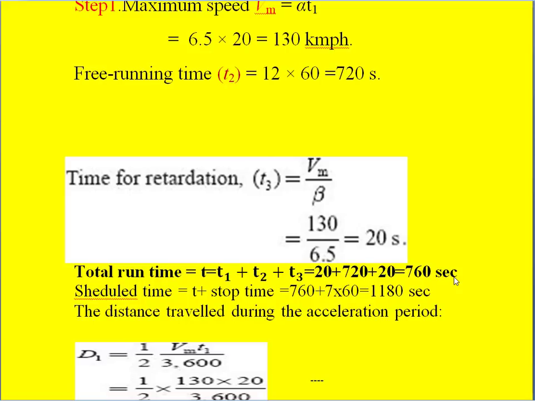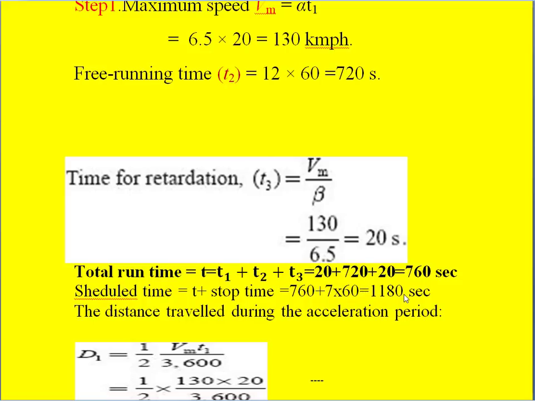So coming to the scheduled time, we have to add the stopping time to this actual running time, that is T plus stop time. So that is 760 plus 7 minutes stop time, but we have to convert that to seconds, so multiply with 60 seconds. Then we get a total of 1180 seconds.